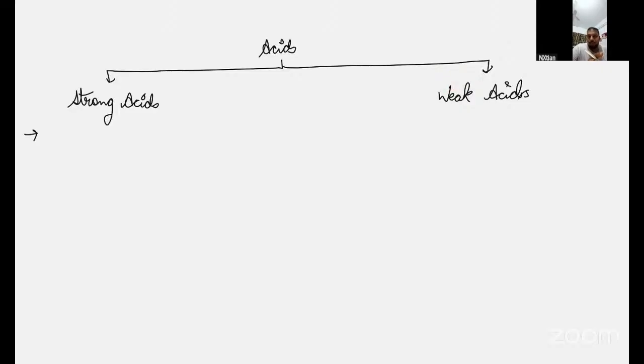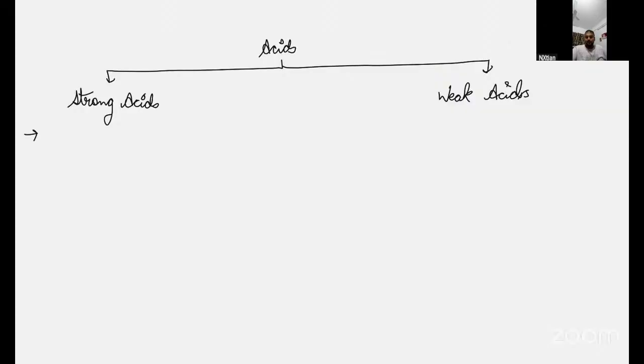A strong acid is completely dissociating H plus ions, like HCl, completely H plus ions have gone. But if I talk about weak acid, they do not completely dissociate. Write it down. Under the weak acid, write: they partially dissociate H plus ions.